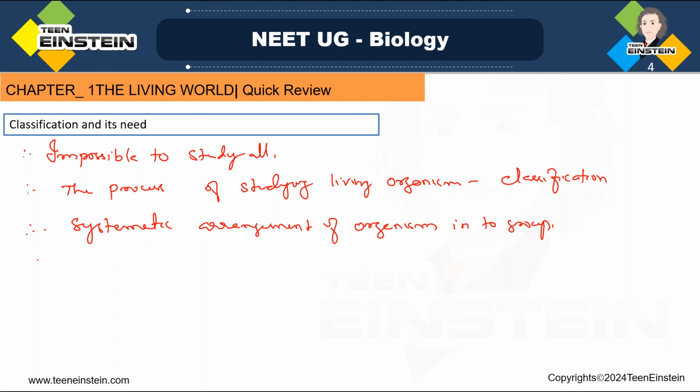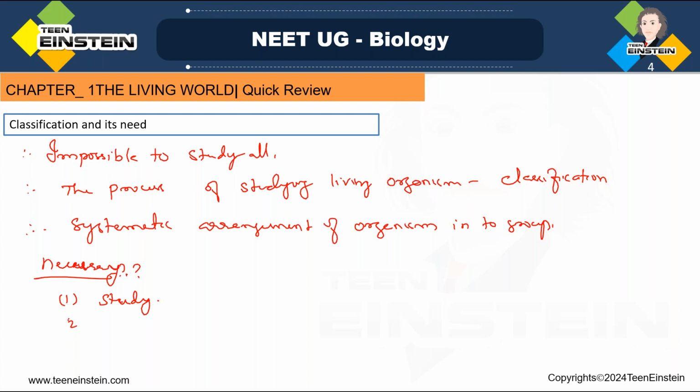There are some reasons why it is necessary. First is for the convenience of study. I said already, we cannot study each and every organism. So for convenience, we need to make groups and study them.